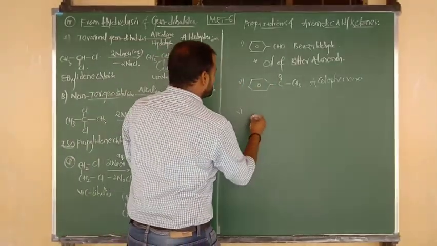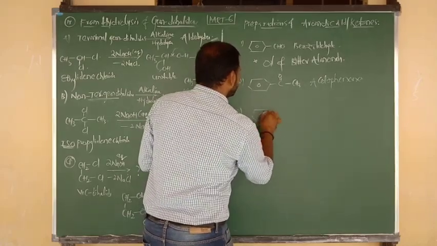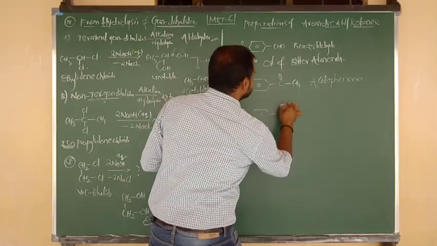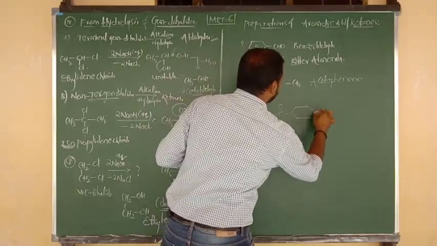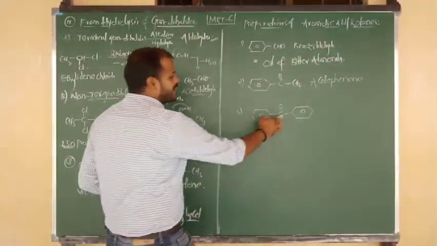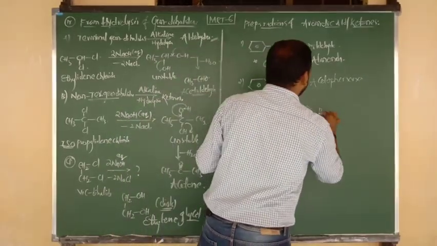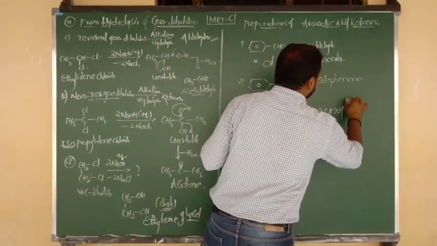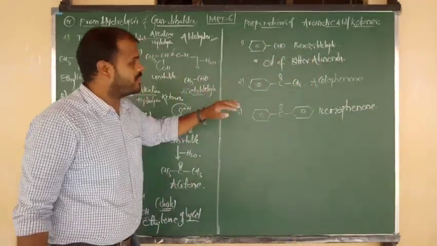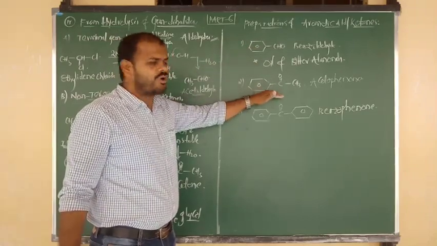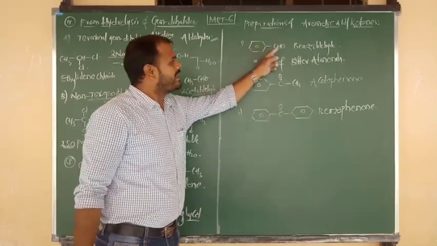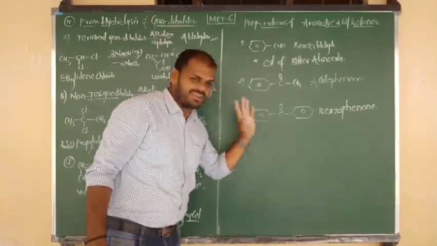Next, the third example I am going to write here. Same thing, I am taking benzene, and suppose benzene is connected to the group C double bond O. Again it is connected to another benzene group. So two benzene rings are there on two sides, connected to the C double bond O group. The name of this compound is called benzophenone, and also we can say diphenyl ketone. So benzaldehyde, and sorry, benzaldehyde and acetophenone and benzophenone. Aromatic aldehyde, aromatic ketones.